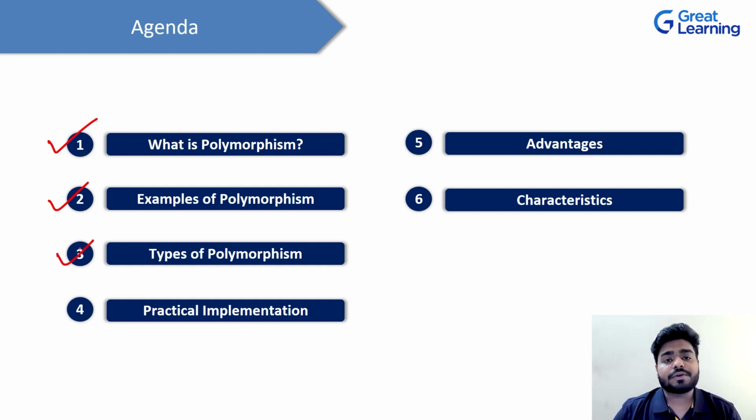The next topic we are going to cover is types of polymorphism. But we'll also now understand polymorphism in a Java way. That means in Java programming, right? Then we are going to see what the different types of polymorphism are and how we achieve it. How do we write it?